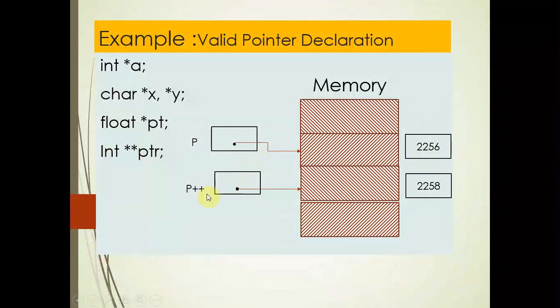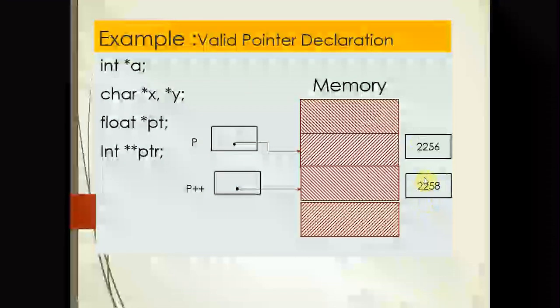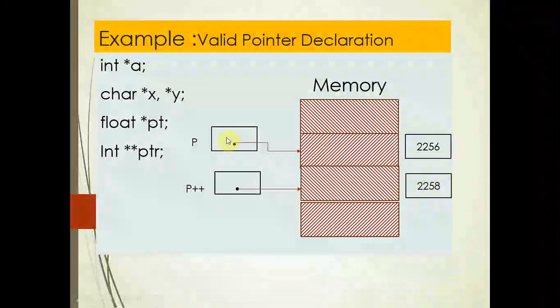So when you write p++, the address held by p is incremented by 2 bytes, because I have assumed here p is integer type. When you increment this pointer, it increases by 2.